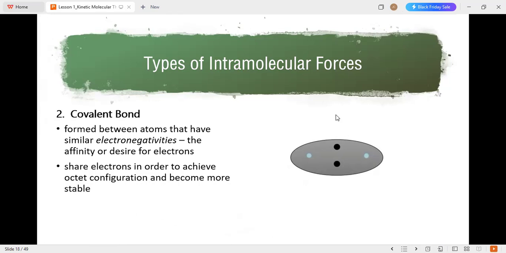Atoms usually pair up and share electrons to achieve at least 8 electrons.